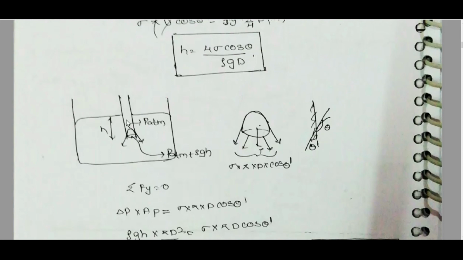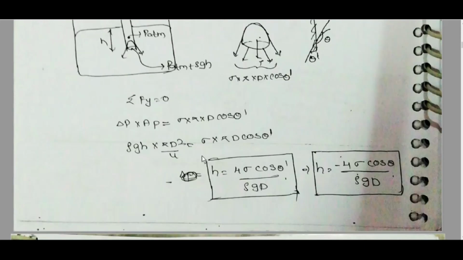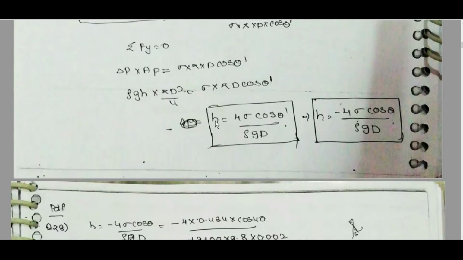At the top is P atmosphere, at the bottom is P atmosphere plus rho g h. Sigma into pi d cos theta, summation of F is equal to 0, delta P into A is equal to sigma into pi d cos theta, rho g h into pi by 4 d square. Sigma pi d cos theta, h is equal to 4 sigma cos theta by rho g d. For depression, we can say h is equal to minus 4 sigma cos theta by rho g d.